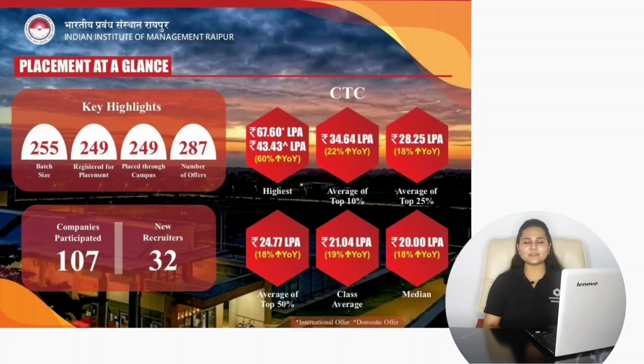Now if we consider the overall placement for the batch of 2021-2023 with IIM Raipur, the highest international CTC offered is nearly up to 67.60 lakhs per annum and the highest domestic CTC offered was 43.43 lakhs per annum. The top 10% of candidates have an average salary package of 34.64 lakhs per annum. The top 25% have an average package of 28.25 lakhs per annum, and the top 50% have an average package of 24.77 lakhs per annum. The average salary package offered is 21.04 lakhs per annum and the median salary package offered was 20 lakhs per annum.